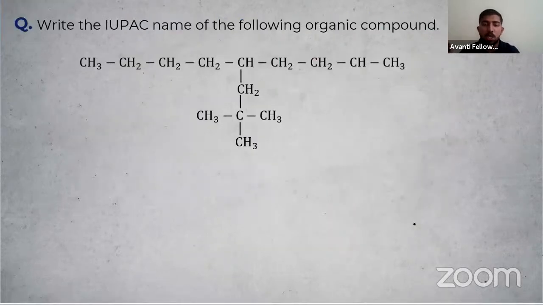Then this is a question for you. Can you name this organic compound? Everyone should name this organic compound. What is the name of this organic compound? So I can say there is a complex substituent present. So how to start the naming? This complex substituent is attached to the parent chain at this carbon. So the numbering should be started from that carbon. So the parent carbon chain is numbered.